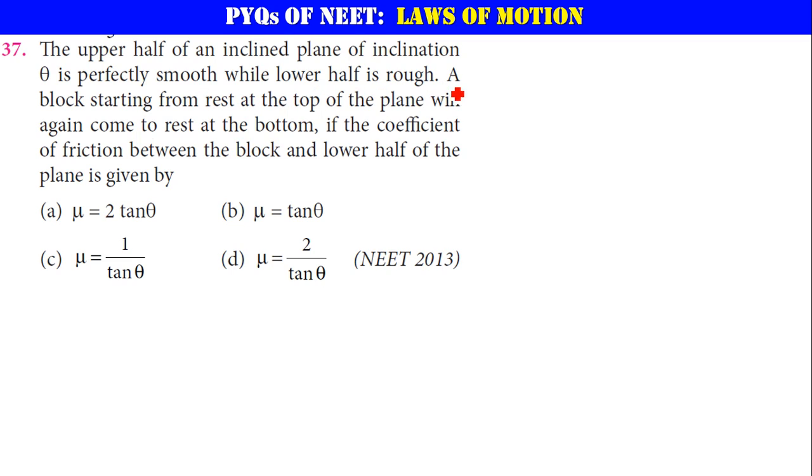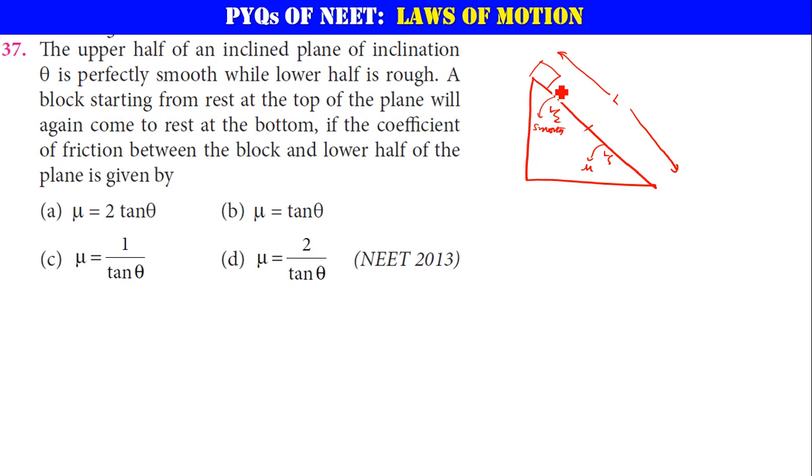lower half is rough. So if I consider an inclined plane whose length is say L, now the upper half, that means till L by 2 length, is a smooth surface, and the remaining L by 2 is a rough surface which has a coefficient of friction mu. A block starting from rest. Initially the block is at rest.